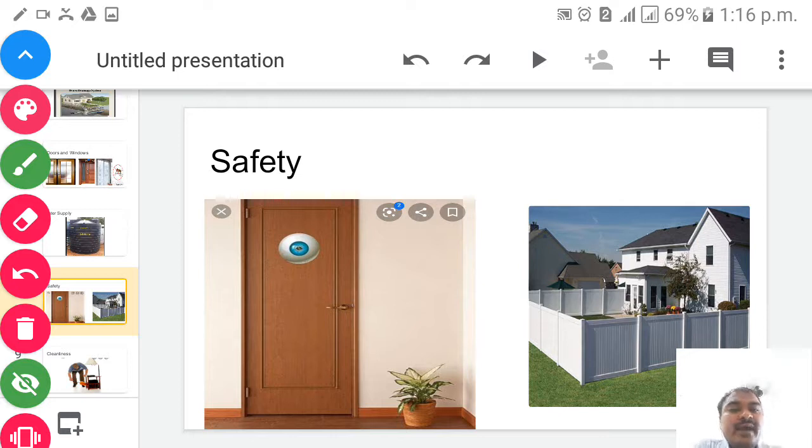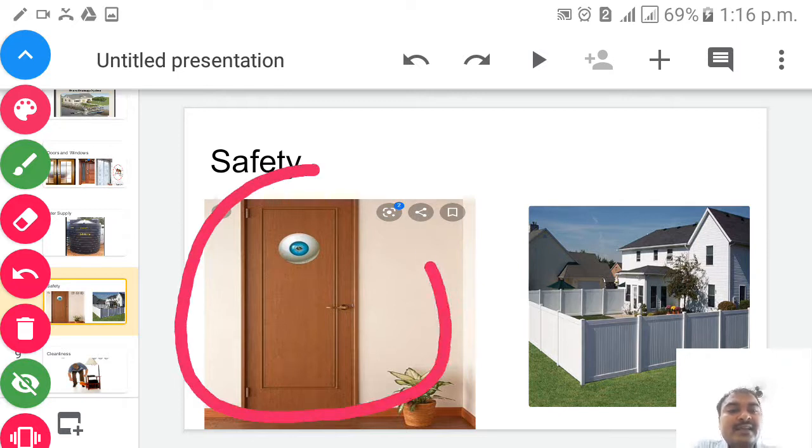Yes, you can find a door here, children. This is a normal door which you and I have in our home, and this part plays an important role. What is this part? That is a spy eye, children. How does it help us? It helps us before opening the door. We have to look at who is there outside, whether it is a stranger or our relatives. If it is a stranger, then we must not open the door, children. If it is relatives, maybe father or mother who went outside and have come back, then only we open the door. This is called a spy eye, children.